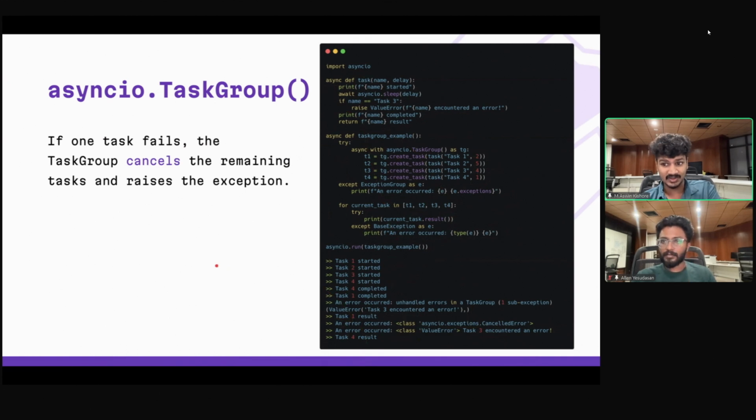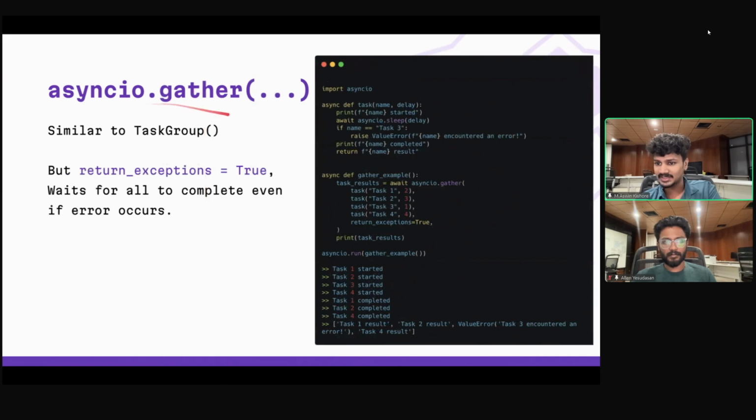Suppose you don't want this to happen in your code. In that case, you could use the asyncio.gather. It's similar to task group, except it has an extra parameter called return_exceptions equal to true. If you enable this, it's going to process all the tasks, and even if one of them fails, it's not going to forcefully cancel other tasks. So you could see that this is the syntax, asyncio.gather. You pass the tasks one by one, and then pass return_exceptions equal to true here.